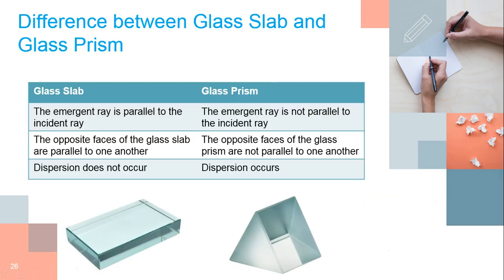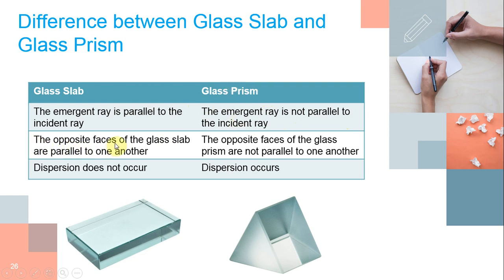Now we discuss the difference between a glass slab and a glass prism. This is a glass slab and this is a glass prism. In a glass slab, the emergent ray is parallel to the incident ray. When light passes through the glass slab, the two surfaces are parallel to each other, so the emergent ray and the incident ray are parallel. But in a glass prism, the emergent ray is not parallel to the incident ray. This concept was already discussed in refraction through a glass slab and refraction through a glass prism.